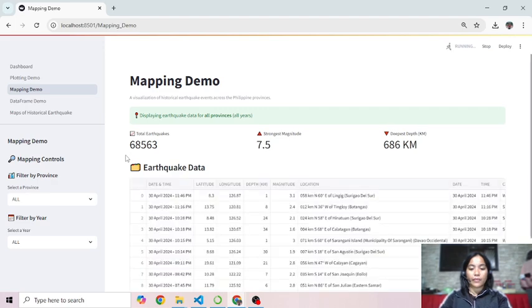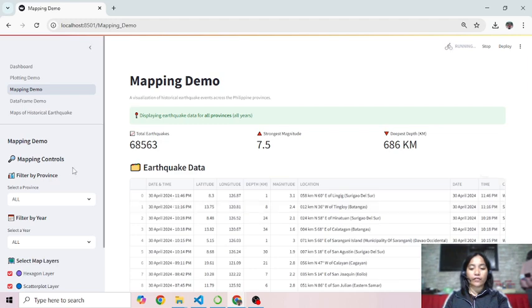The mapping demo is an interactive Streamlit web app that visualizes historical earthquake data in the Philippines. It loads data from a CSV file and allows users to filter by province and year through a sidebar.